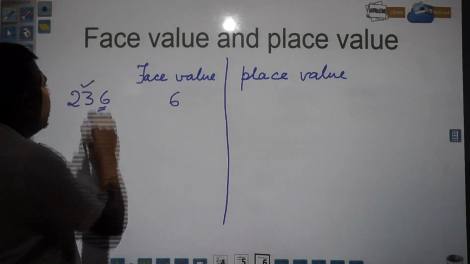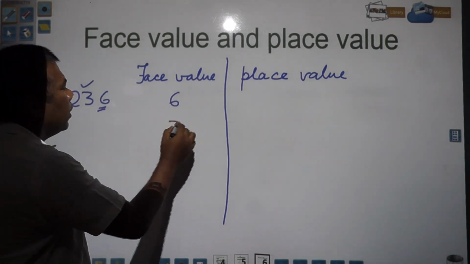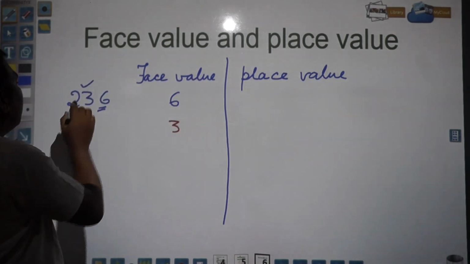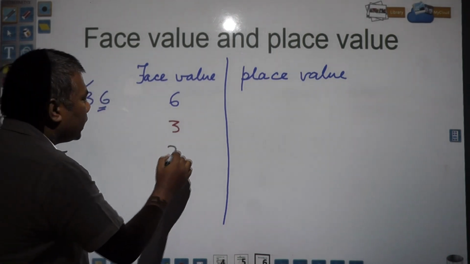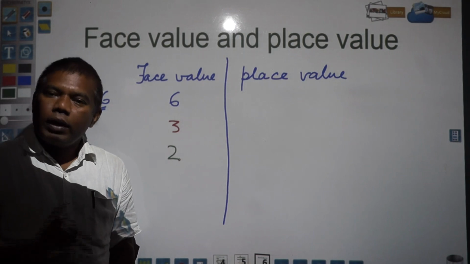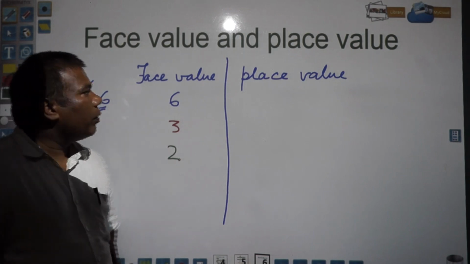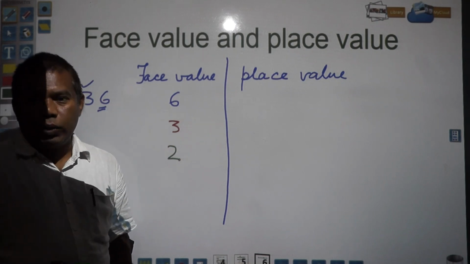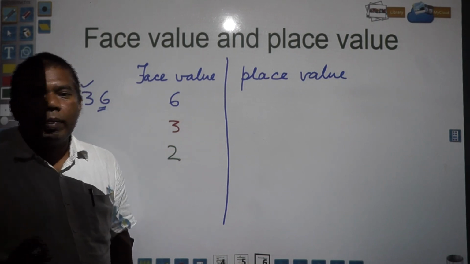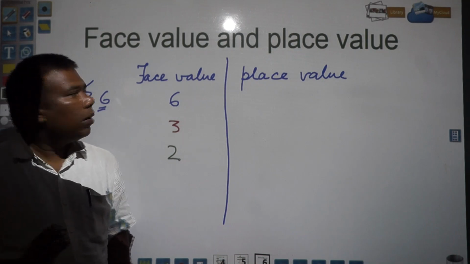Face value of 3 will be 3. Face value of 2 will be 2. Face value will not change, it will be the same everywhere. So no confusion is there. Place value changes because the number occupies the place and takes a new value.